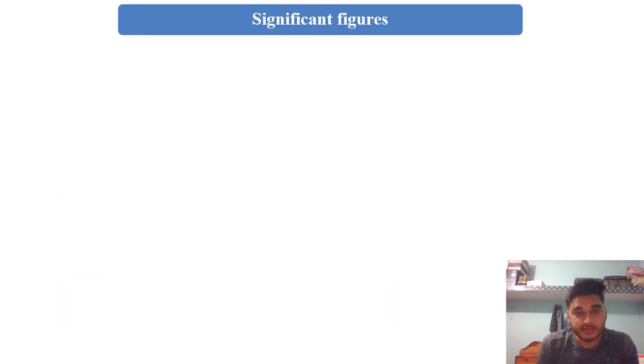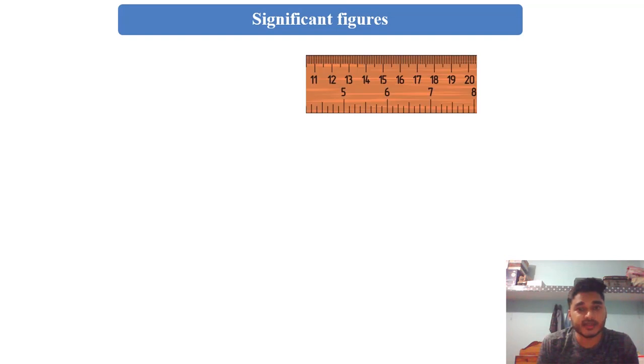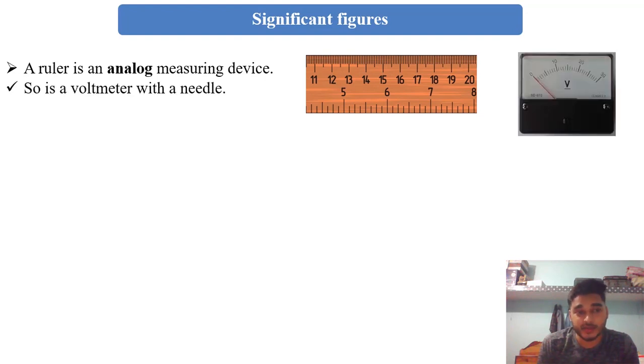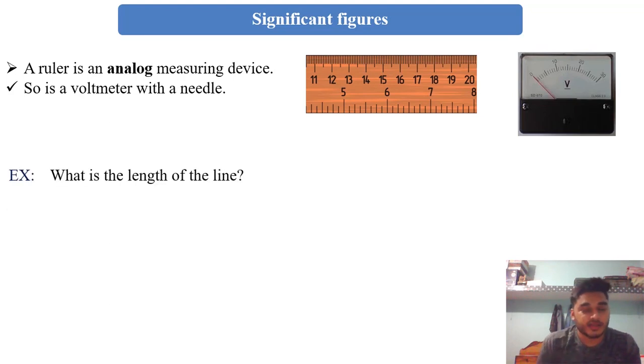Now we will come to significant figures. So what is this? Everybody knows this is a ruler. A ruler is an analog measuring device, and this one is a voltmeter. We will see one example. What is the length of the line? Where is the line? Let me get the line.